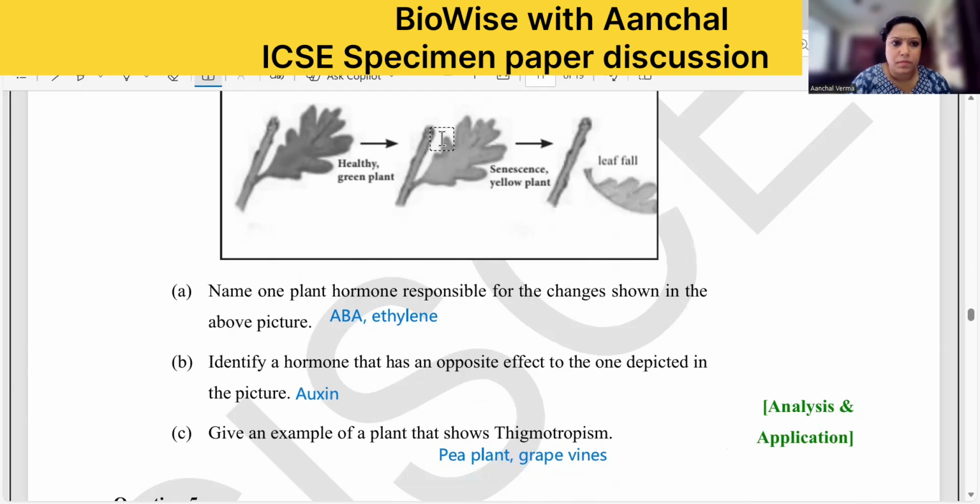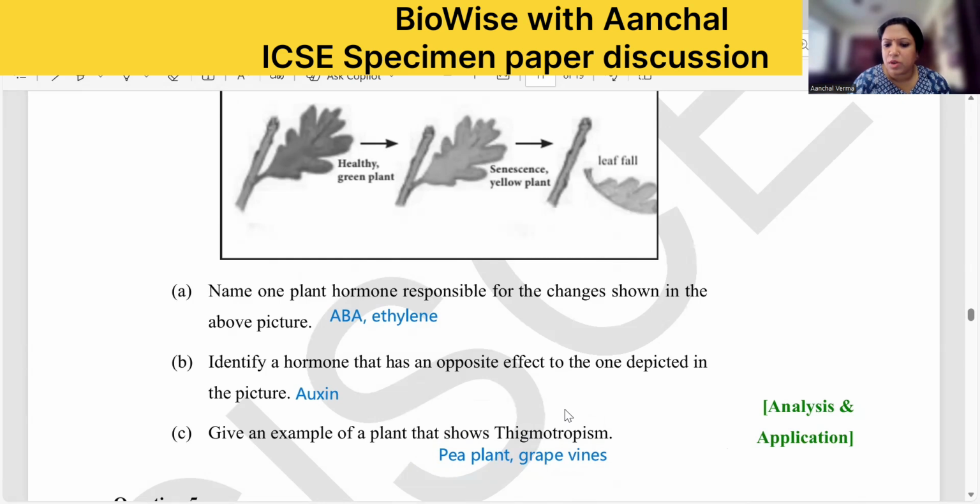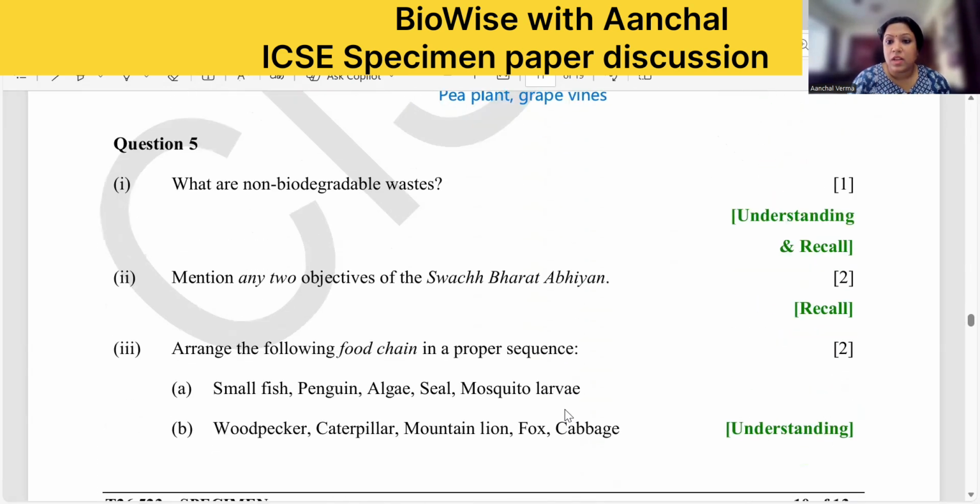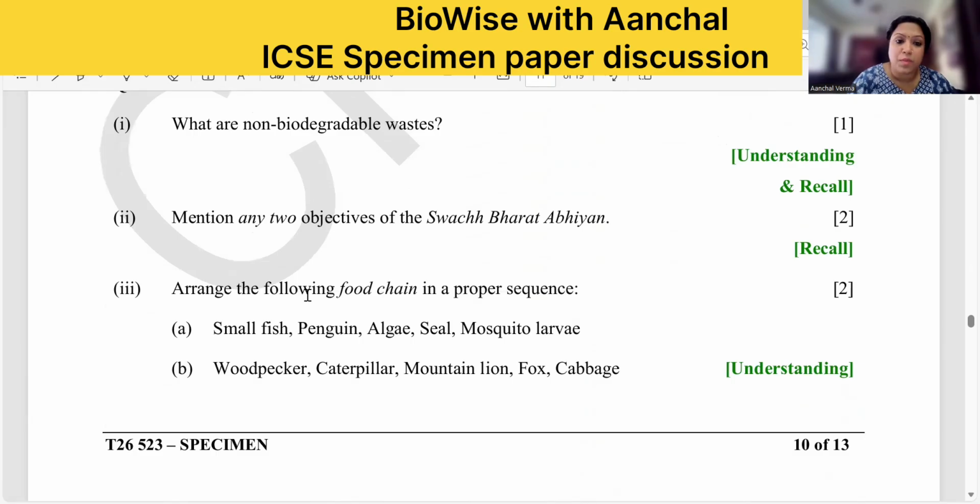Next question. I hope you know this is so easy. They have written more and we, as a student, have to write less. Non-biodegradable waste. This is a very important question. For non-biodegradable or biodegradable waste, try to write in a way where the word microorganism is there. So non-biodegradable means the waste which cannot be decomposed by the microorganisms. Then next, they persist, they stay in the environment.